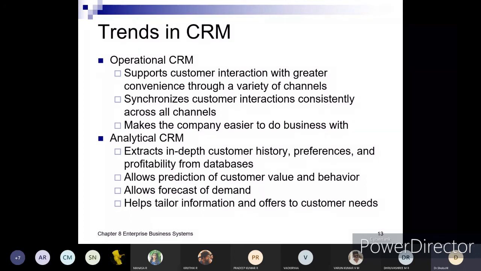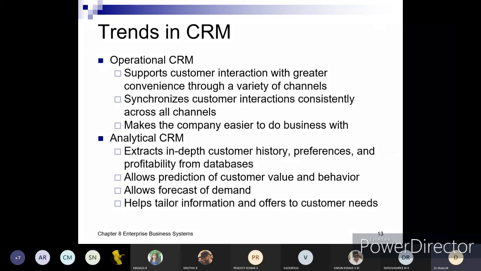So collect customer history and what their preferences were, and how profitable those old customers are with respect to the organization. That all becomes important. So it allows prediction of customer value and behavior. Again, mathematical modeling is required because you have to predict the customer value as well as how the customer might behave.